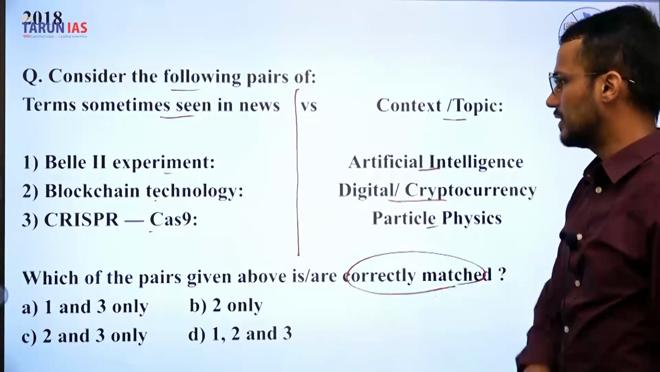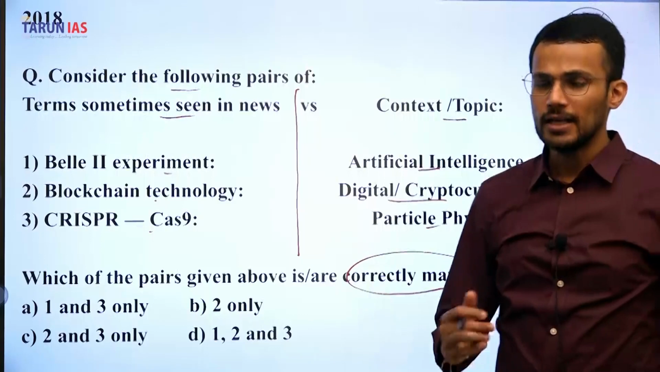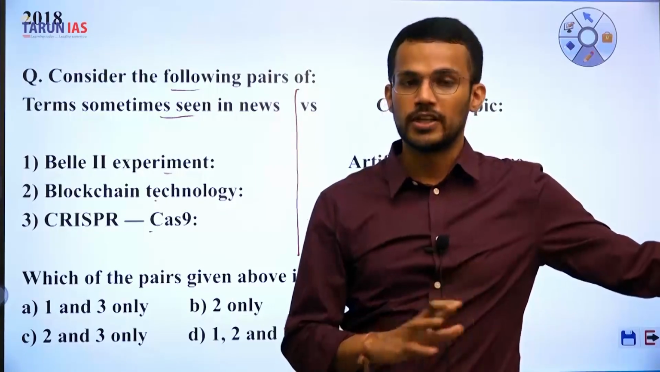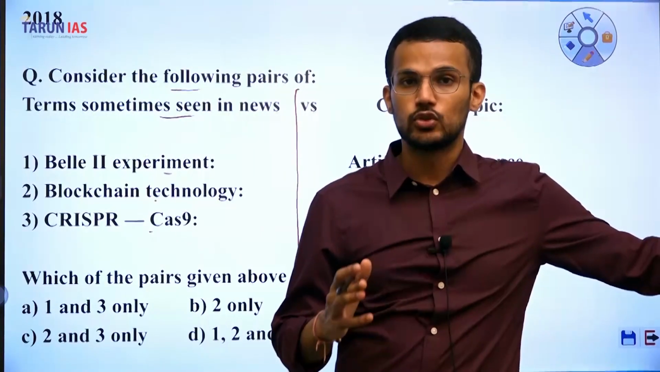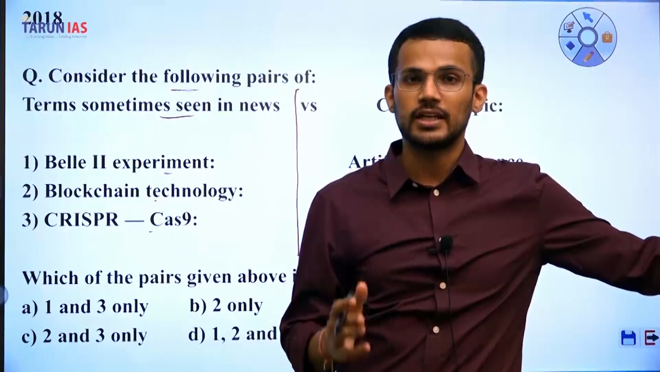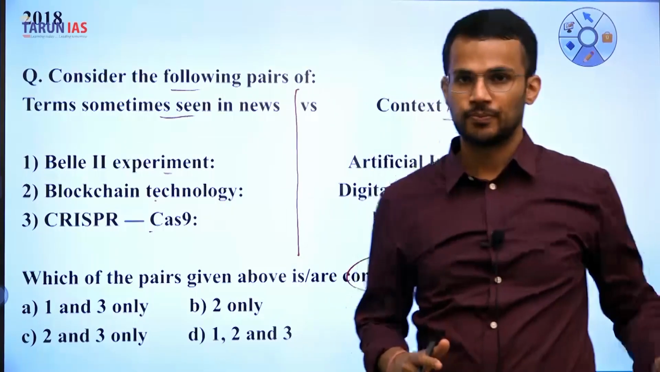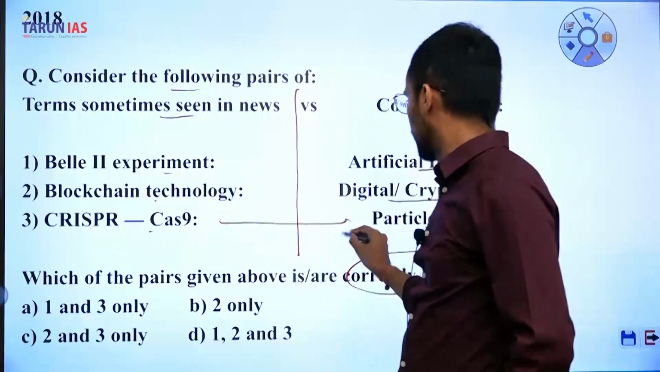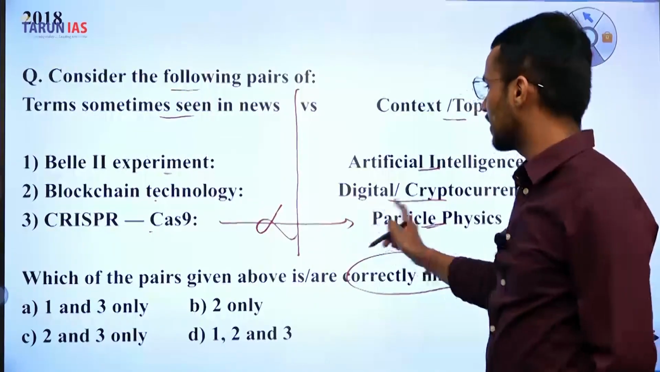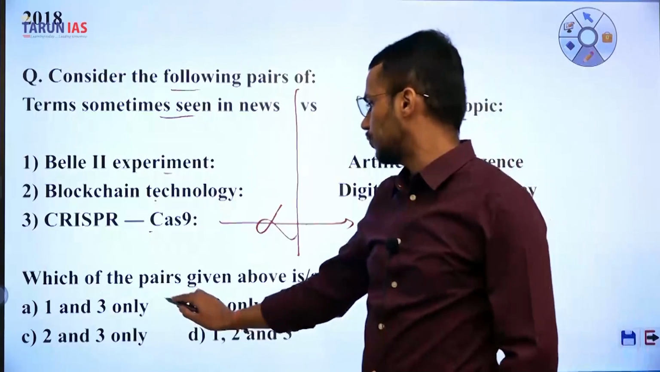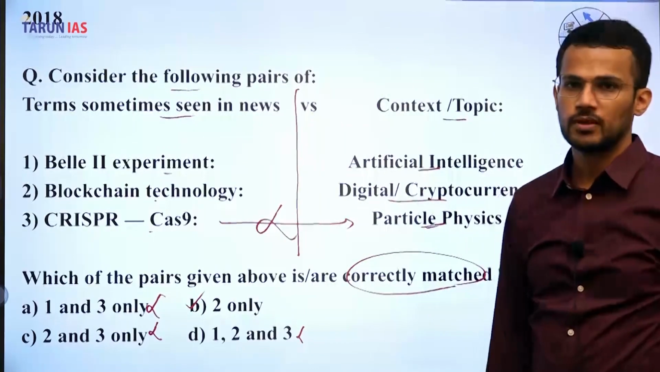So let us consider the third pair, CRISPR-Cas9. By now, this term has become very popular because it is a genetic engineering tool, the most sophisticated gene editing tool developed by human beings. So it is not at all related to particle physics, and hence the third pair is incorrectly matched. So if you remove the third option, you will be able to get the answer.